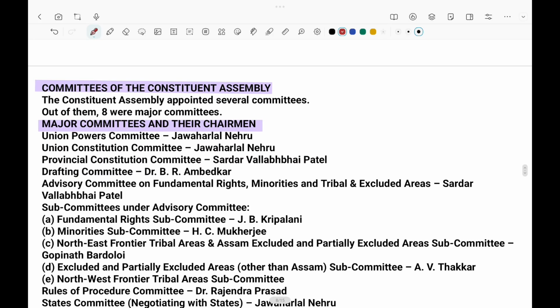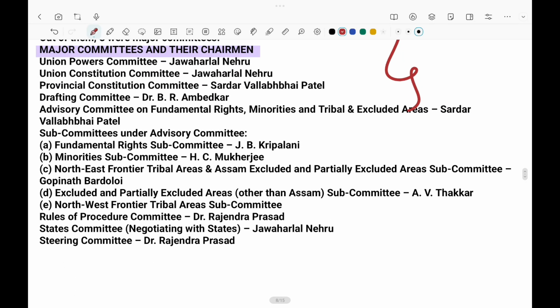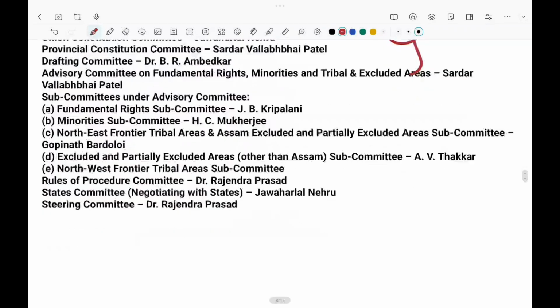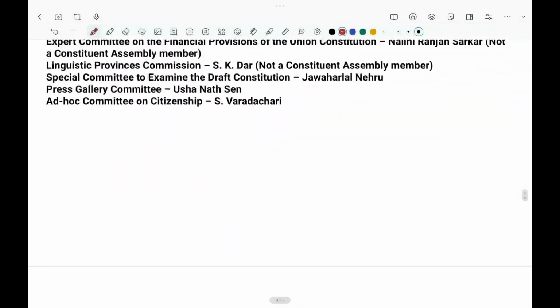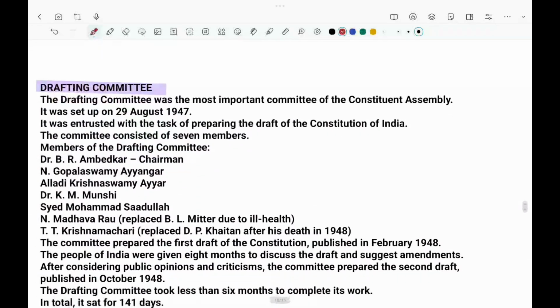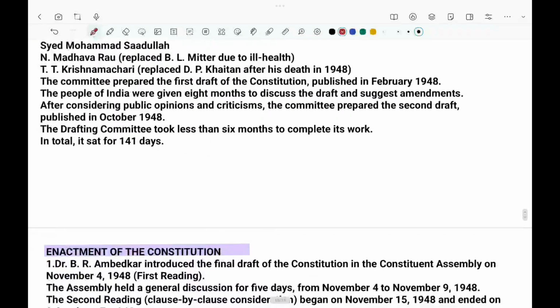So I want you guys to remember these committees if you want to. The whole structure of what is there in the Lakshmikant book has been mentioned. There is nothing to explain, but these are the persons, their roles, and who were mentioned: the major committee and also the minor committee. These two points you can remember by yourselves, and this drafting committee also you can just remember.